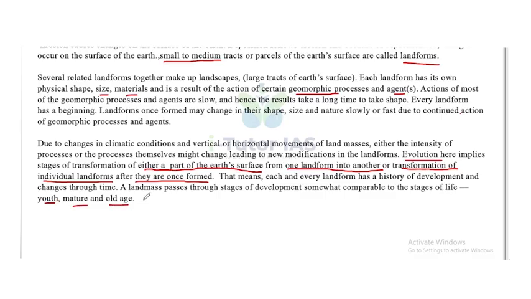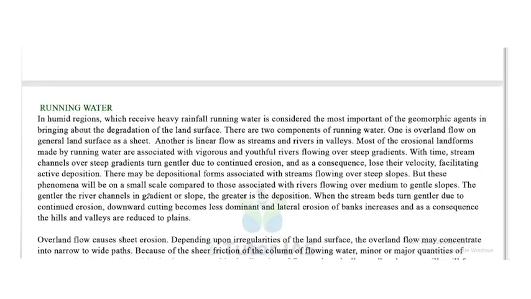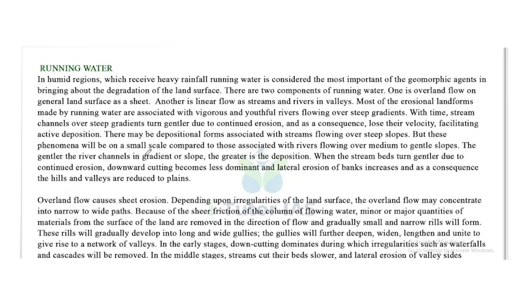Now, running water. In humid regions which receive heavy rainfall, running water is considered the most important of the geomorphic agents in bringing about the degradation of the land surface. There are two components of running water.